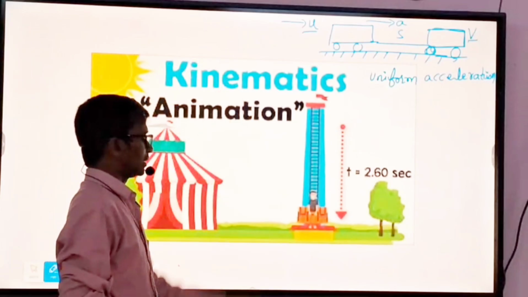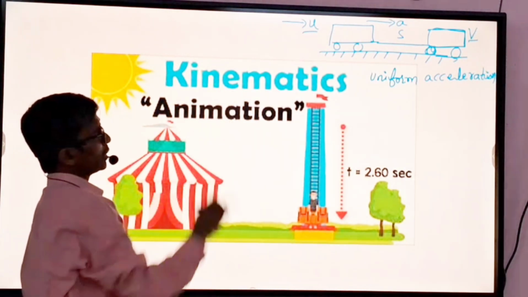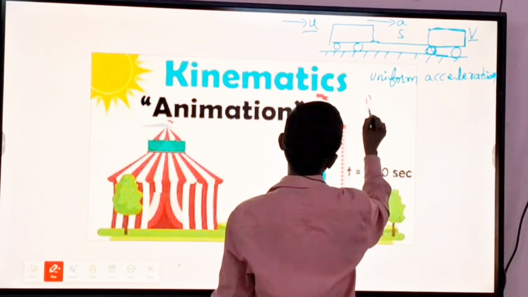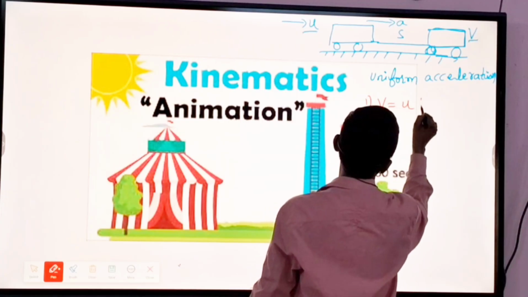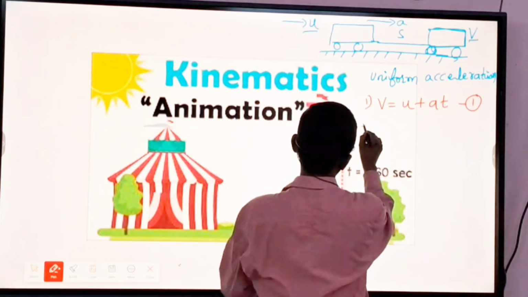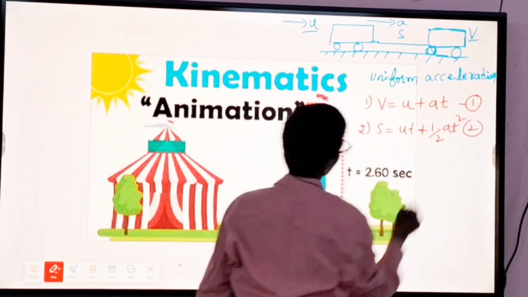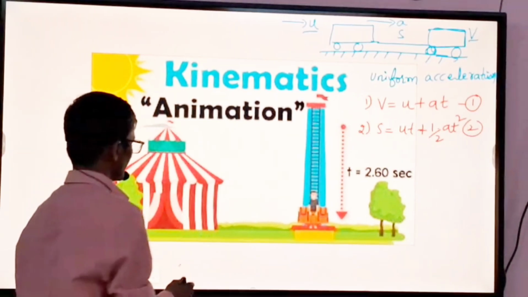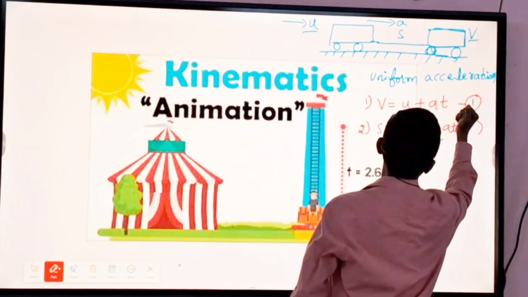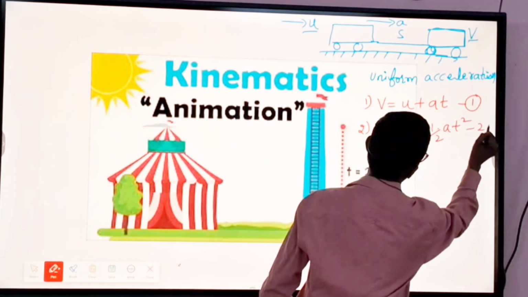So we write the equations of motion for that body. How many? There are 4 equations of motion. The first equation is v is equal to u plus at. The second equation is s is equal to ut plus half at square.